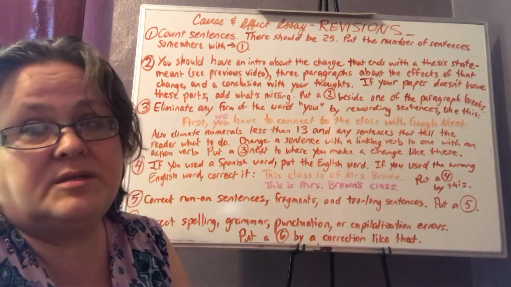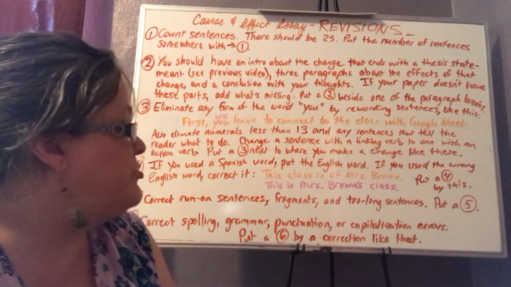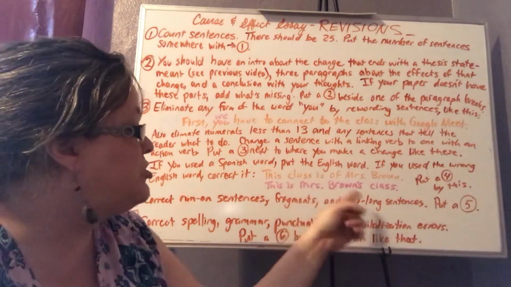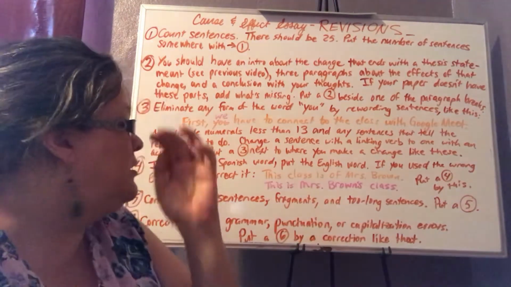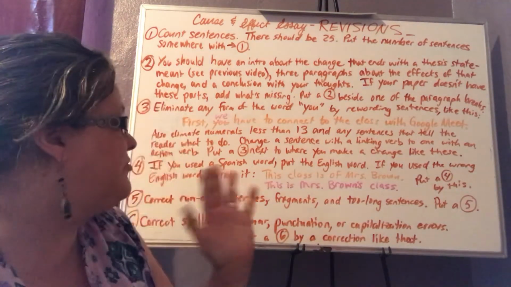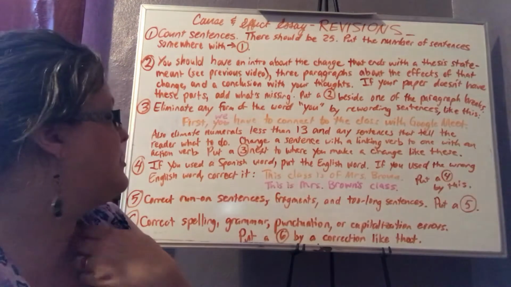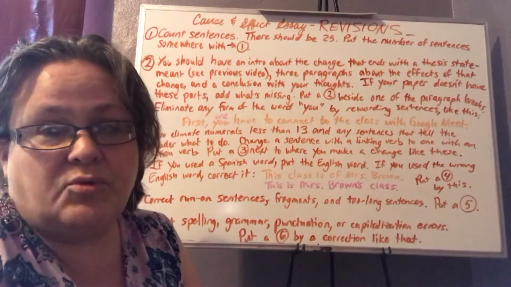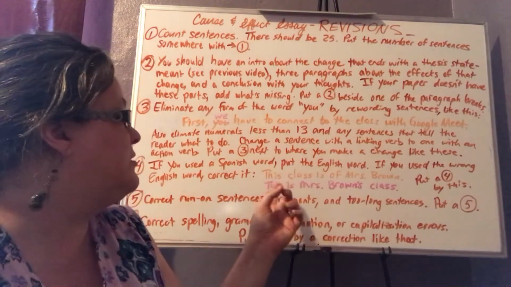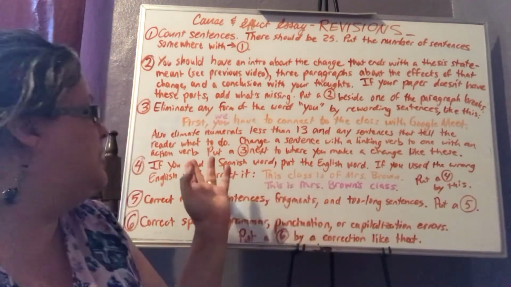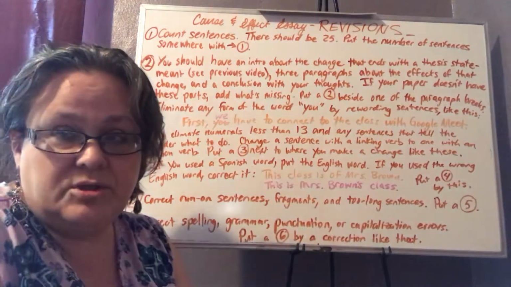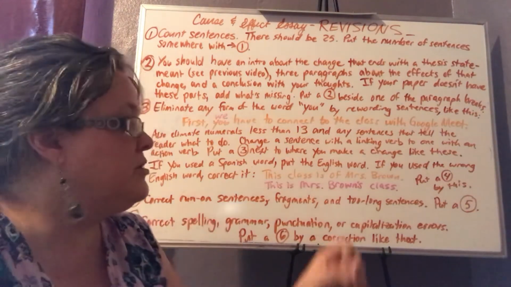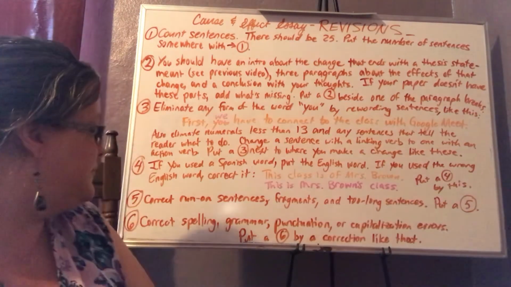It should be, this is Mrs. Brown's class. We use the apostrophe S to show ownership. Okay? Alternatively, because of the action verb thing, you could say, Mrs. Brown teaches this class. There we have an action verb teaches rather than the linking verb is. Anyway, when you're correcting things to do with English and Spanish, then you should put a 4 by that.